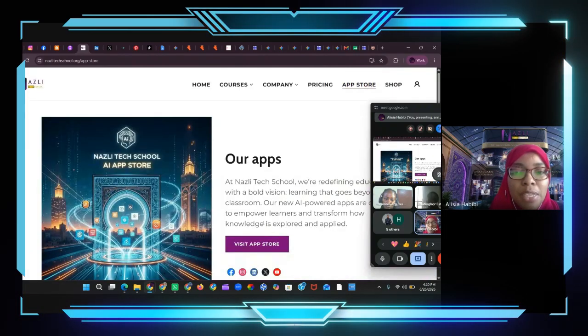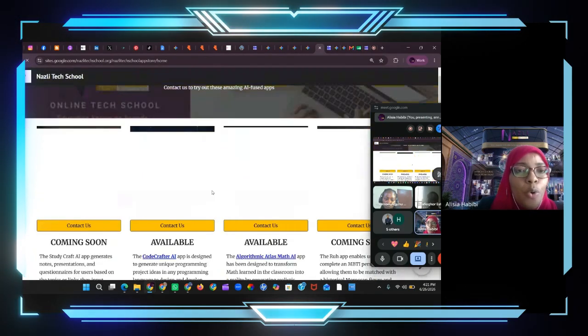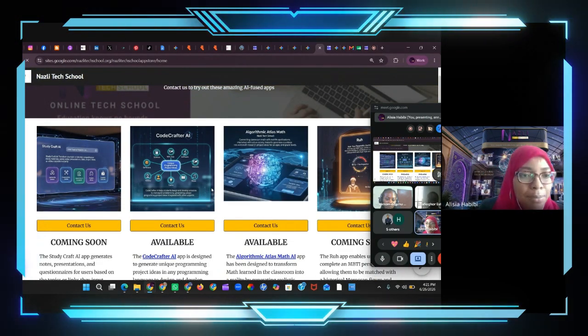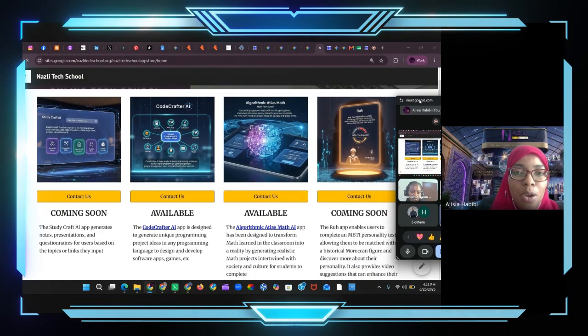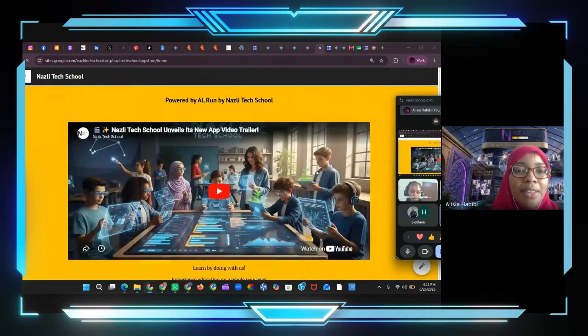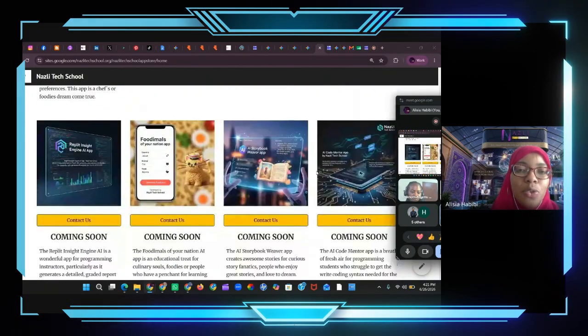If you go to our website and you go to our app store, we got a lot of these apps that are already developed but are just going to need refinement. And so we're looking for creative people and people that can work with us to build these apps and to publish them and make them go into flagship apps. So that's currently a project that Nazi Tech School is ongoing with.